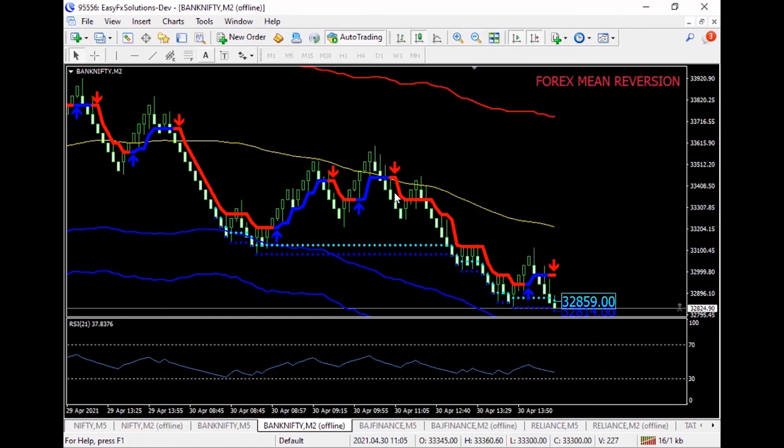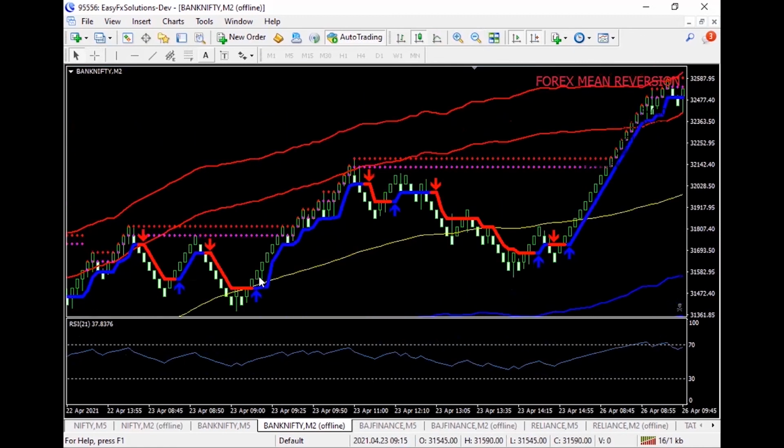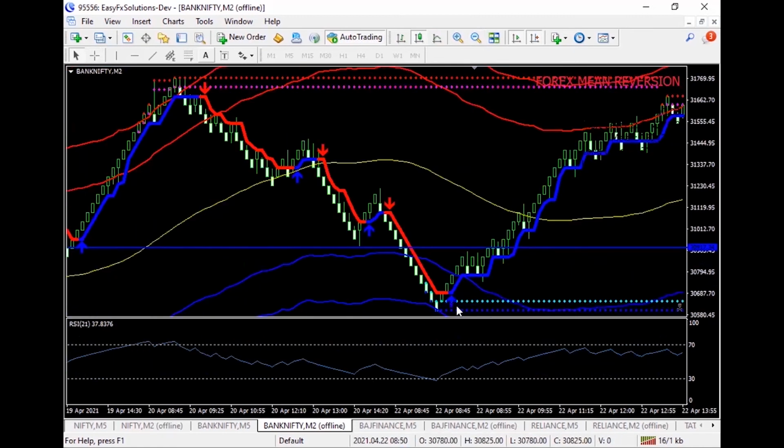So the strategy is very simple. Identify the extreme conditions in the mean reversion band, wait for the resistance or the support lines to occur, wait for the buy signal or the sell signal to take an entry. The take profit will be the opposite side of the band and stop loss will be exactly above the red dot or below the blue dots. Strategy is very simple. We don't know when that is going to happen.